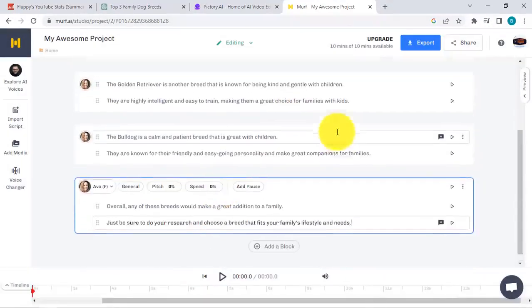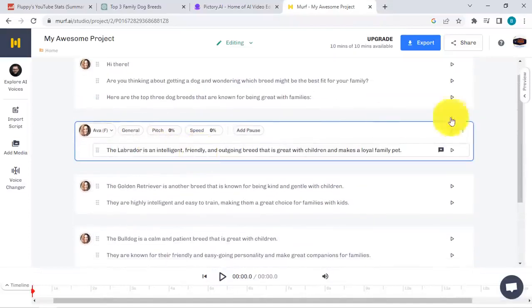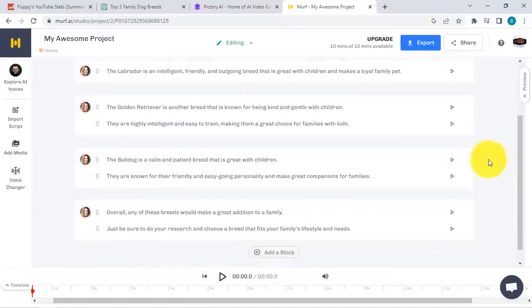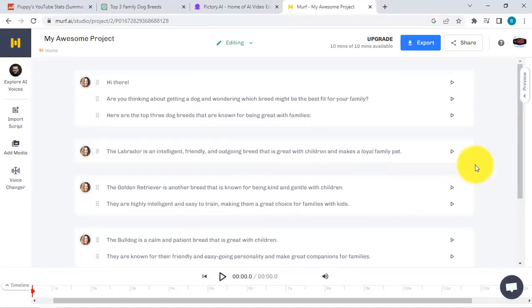Okay, let's just paste this together over here. And we made that change a while ago for the Labrador. Let me just change that over here. And it's the same script as what we have used, right, inside Pictory for our video.